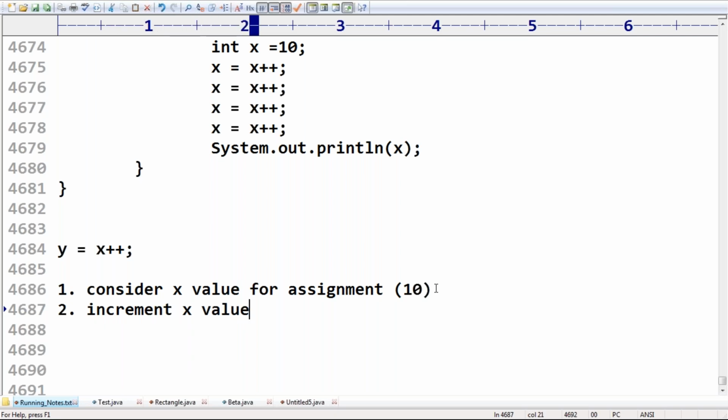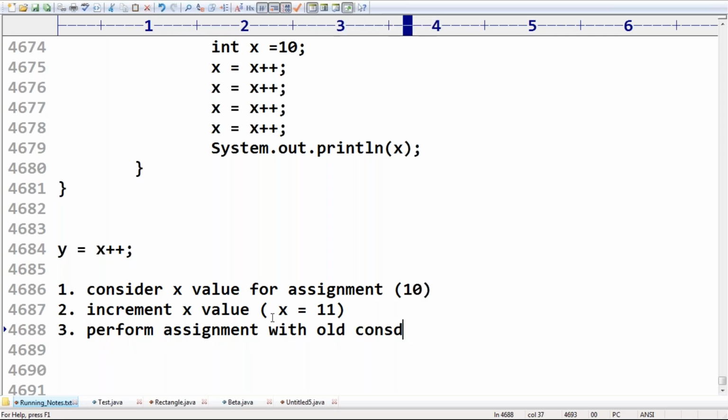Now x++ means x value will become 11. Next, perform the assignment with the old considered value, because I already considered the value for assignment.